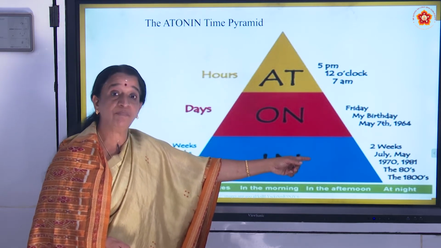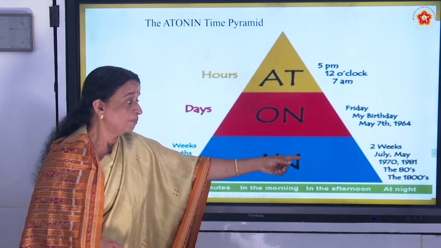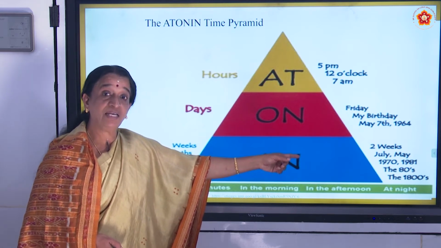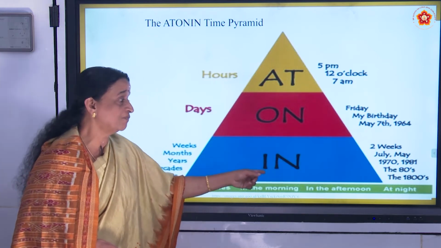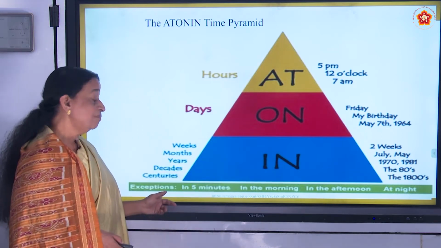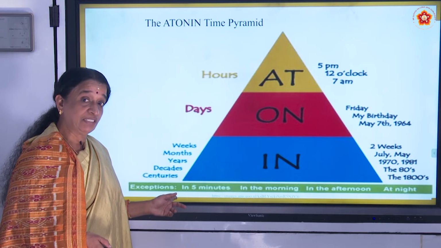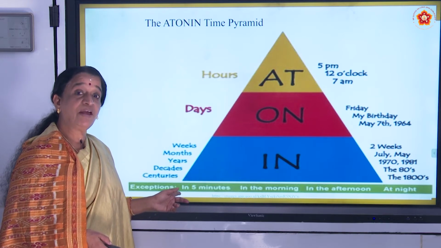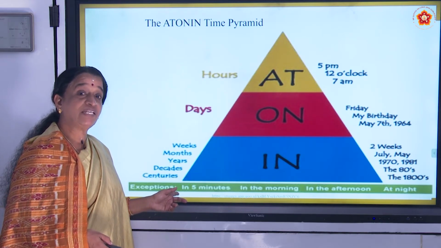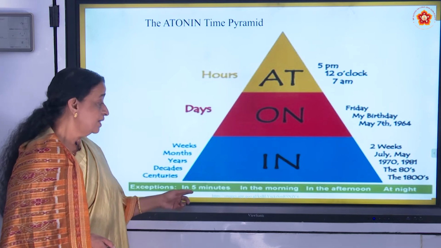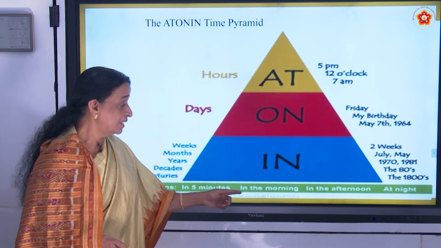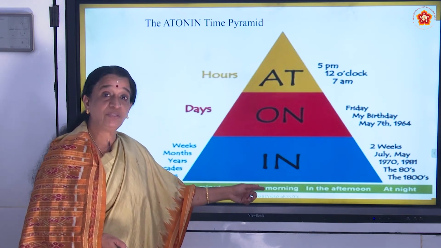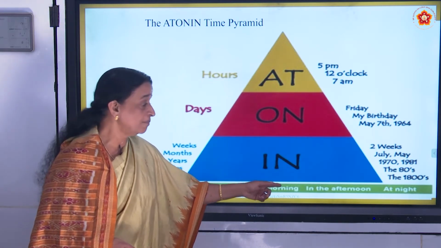In May, my birthday falls in May. 1970, I was born in 1970. So these types of things are here, but there are certain exceptions. Now English grammar, you can see lot of exceptions are there. Here in 5 minutes, I'll be arriving there in 5 minutes. In the morning, I'll be coming to take the class in the morning.